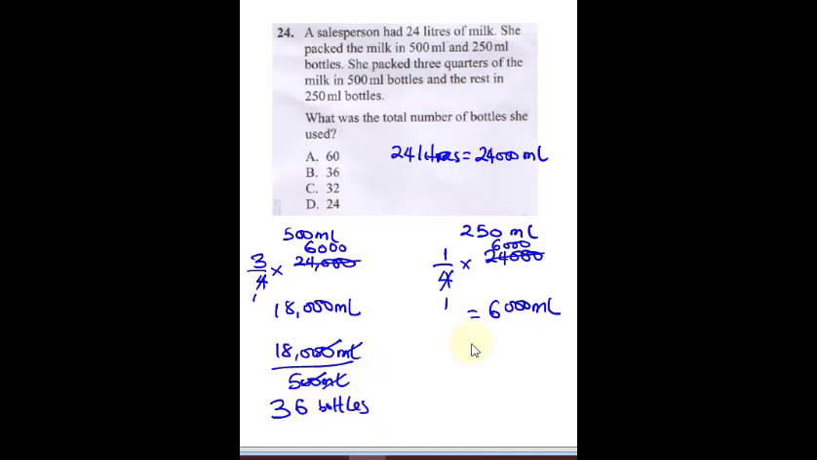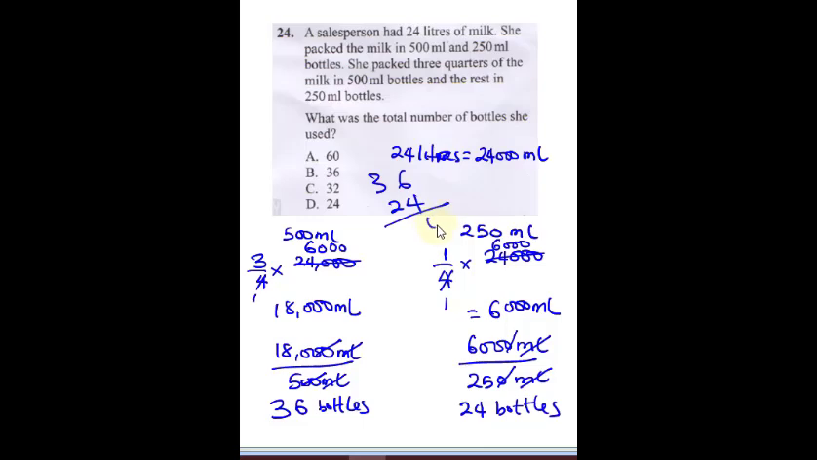Okay. So for here, we're going to do 6,000 ml divided by now 250 ml. Okay, so ml is going to cancel ml. So if you do here, 0 will cancel 0. 600 divided by 25 is going to give us 24 bottles. Okay. So having gotten 36 and 24, to get the total number of bottles, you just do 36 plus 24. So when you sum this up, you're going to get 60 bottles. And the correct answer there is going to be A.